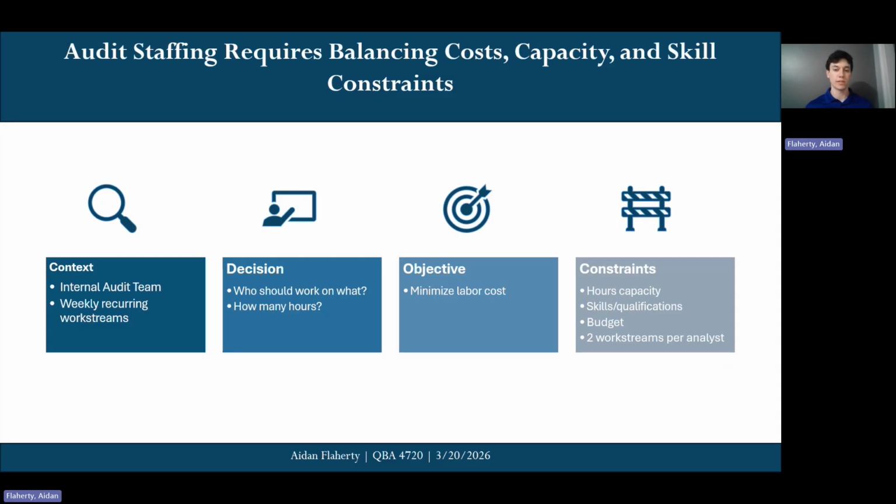To give you more of a business understanding, we see that audit staffing requires balancing cost, capacity, and skill constraints. This project is based on an internal audit firm with multiple weekly work streams that require both IT and financial analysts. The core decision is who should work on what and for how many hours during the week, with the main objective of minimizing total labor costs as well as meeting those skill constraints. Those include analyst capacity, required skills, budget limits, as well as only being able to work on a maximum of two work streams per analyst. This really reflects real world staffing challenges where cost, availability, and expertise all need to be perfectly balanced for work to get done.